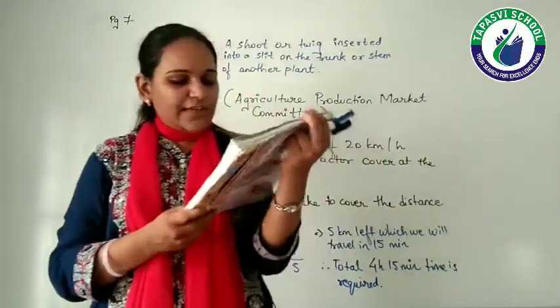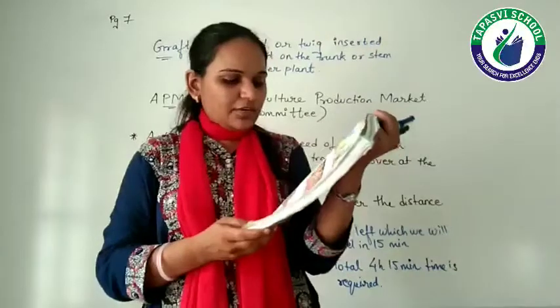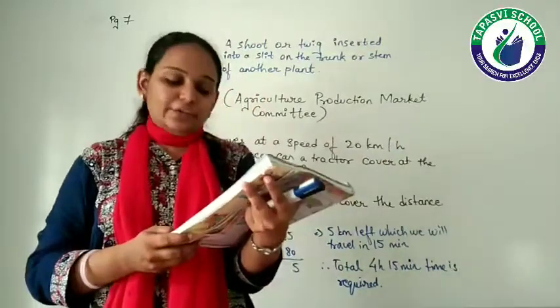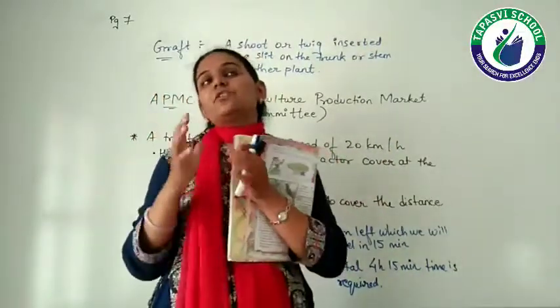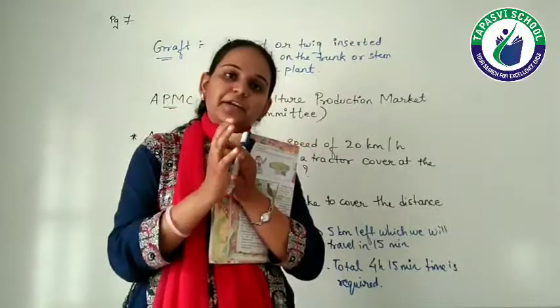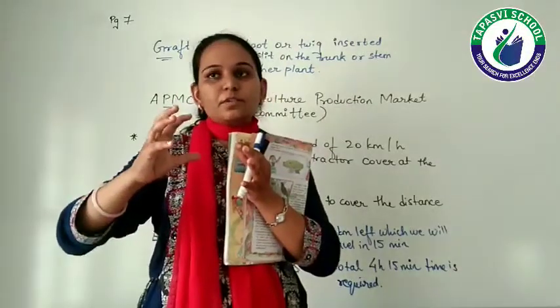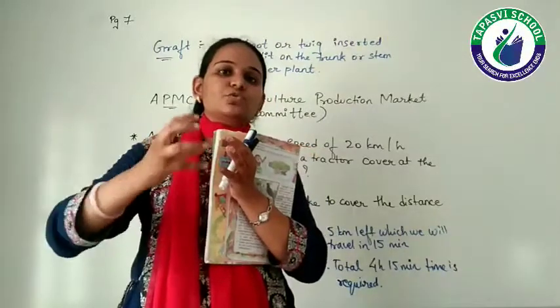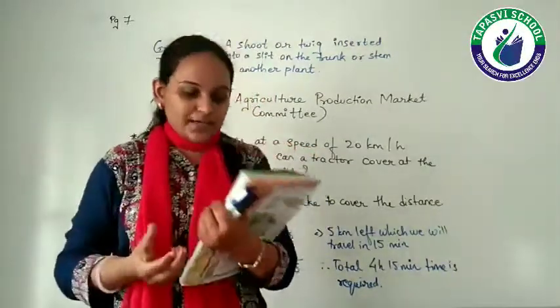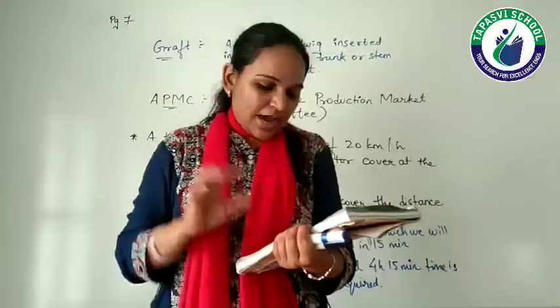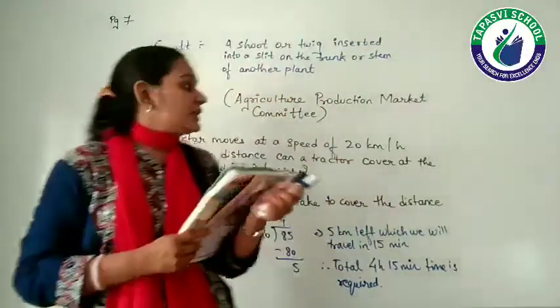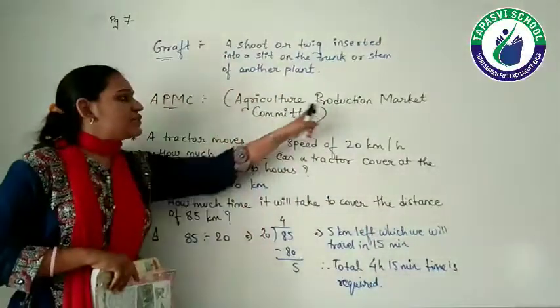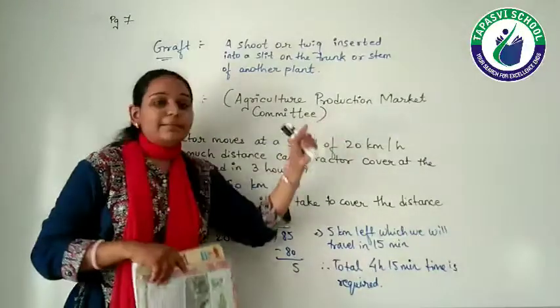Now observe the different types of vehicles, right? The mangoes which are ready for sale. Ready for sale means that the mangoes are already good in quality and they just need to be put in the market, right? Everything has been done, and they are carried to the APMC. APMC means Agriculture Production Market Committee.